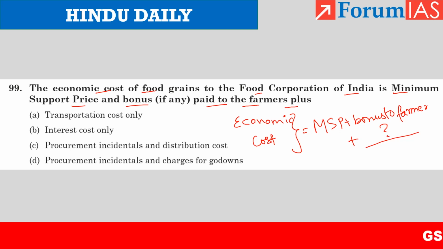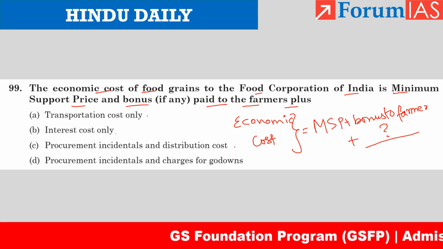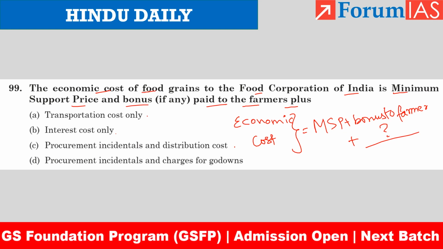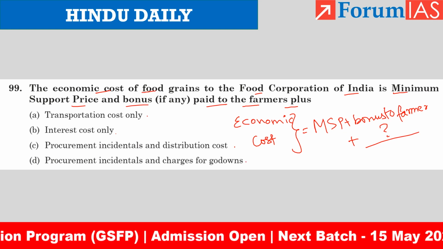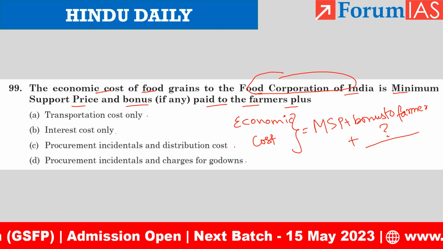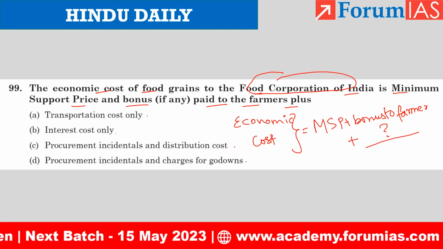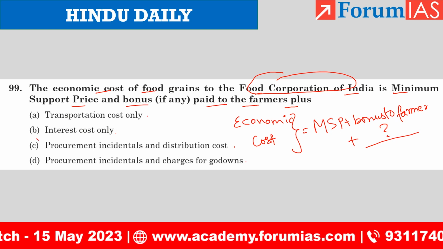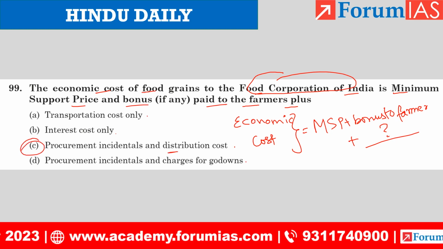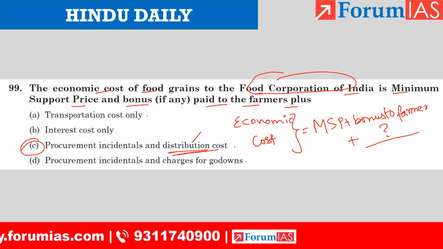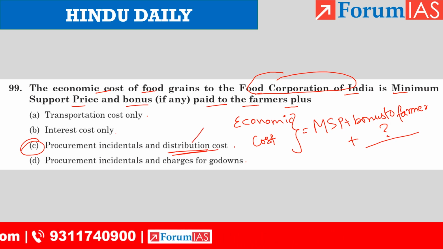Is it transportation cost only, interest cost only, procurement incidentals and distribution cost, procurement incidentals and charges for godowns? See, FCI is even responsible for procuring and it will also distribute it to the states. So the answer is C, procurement incidentals and distribution cost. None of these options talk about distribution cost. That is why C is the right answer.